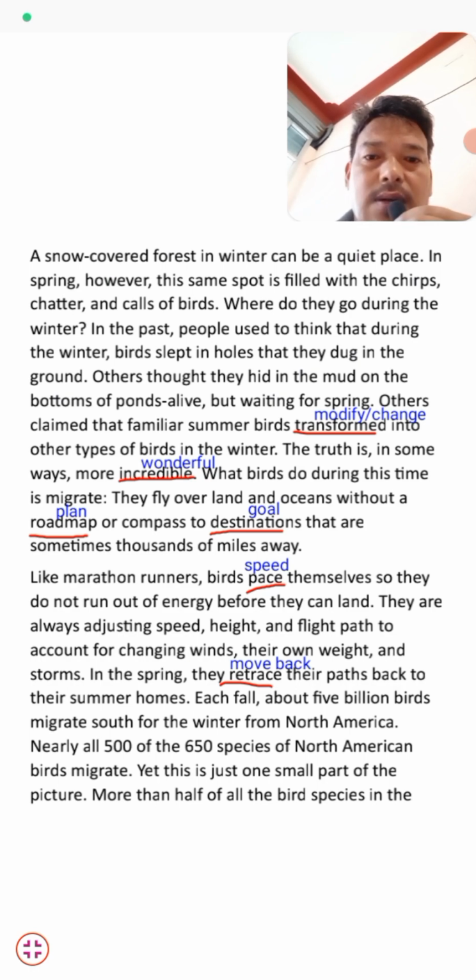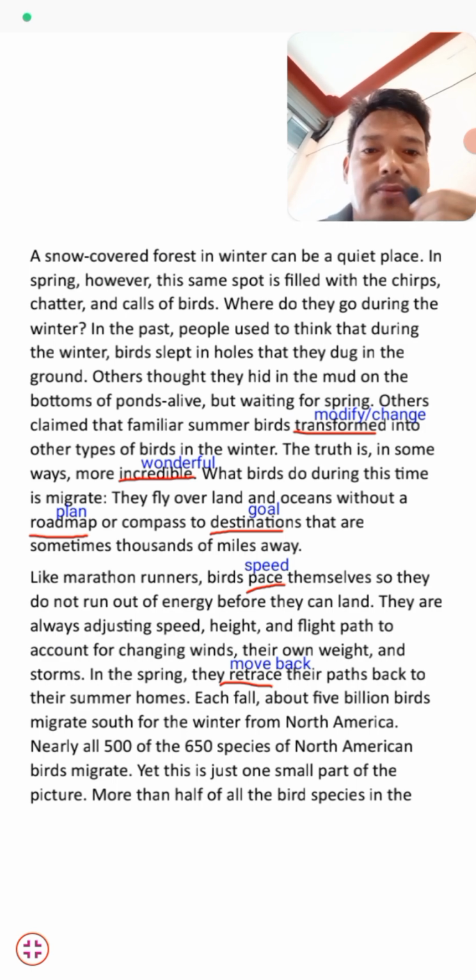So, like a marathon runner, birds adjust their speed accordingly so that they do not lose their energy before they reach their destination.